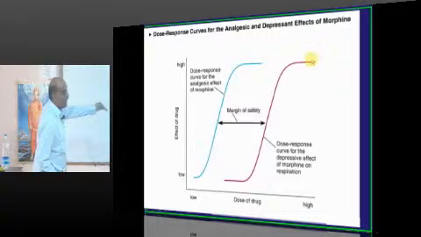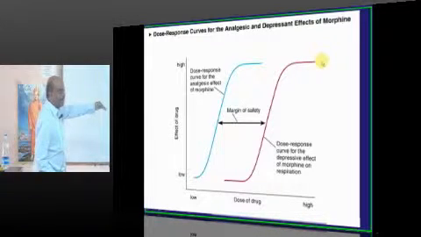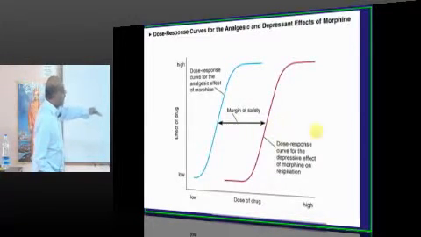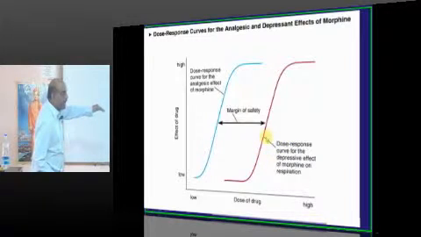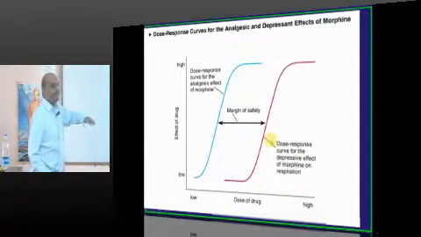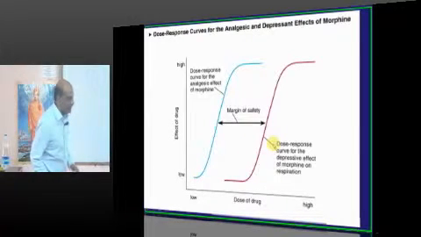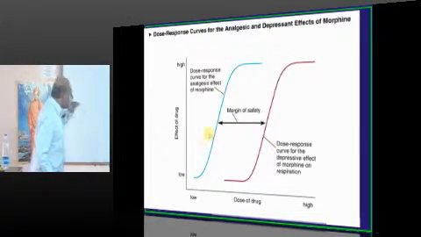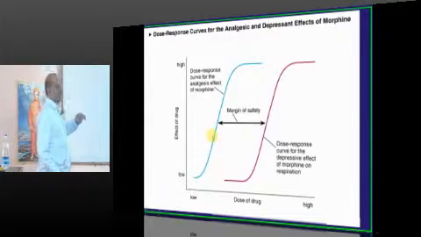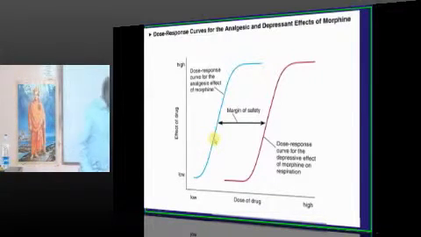Another graph shows the percent of people for a given drug dosage who have shown toxic effects like respiratory depression. The dosage at which 50% of the people have shown the toxic effect is called TD50. The dosage at which 50% of the people have shown the therapeutic effect is called ED50.